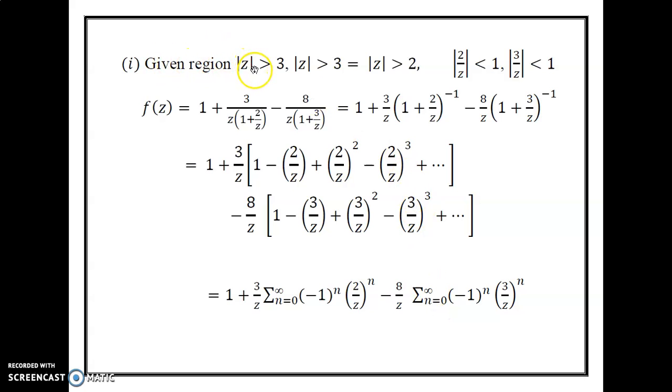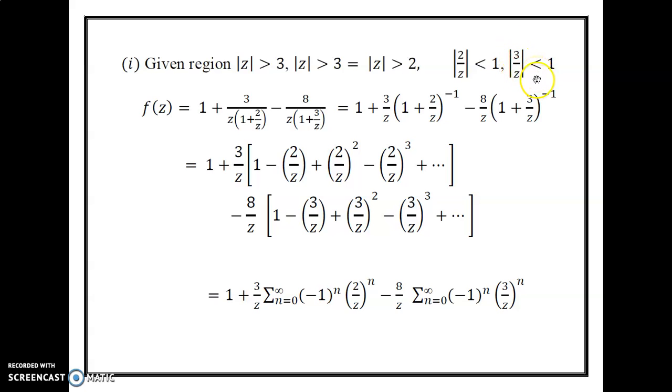Given the first region, modulus of z greater than 3. Modulus of z greater than 3 is the first region; consider also the second region, modulus of z greater than 2. Modulus of z greater than 3 can be written as modulus of 3 by z less than 1. This means that modulus of z by 3 is greater than 1. Taking reciprocal on both sides, we get modulus of 3 by z less than 1.